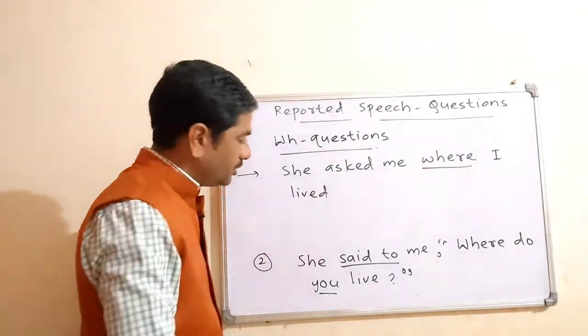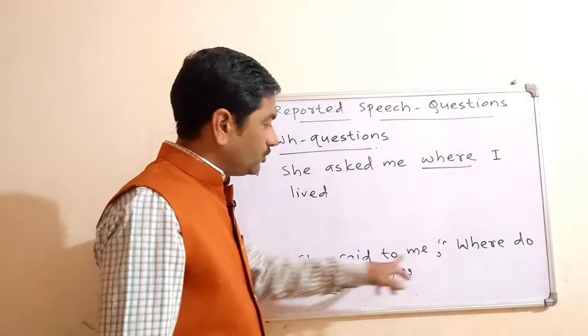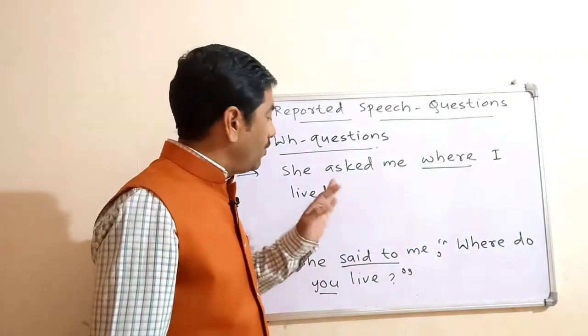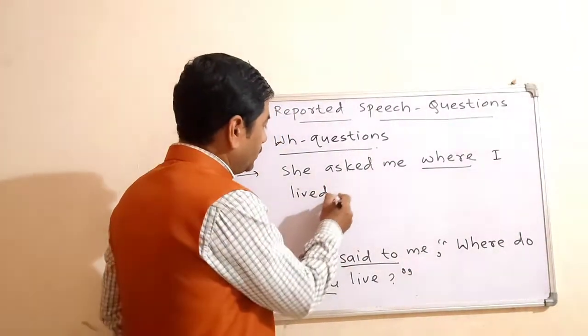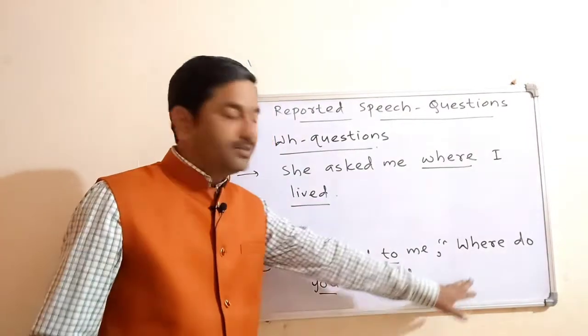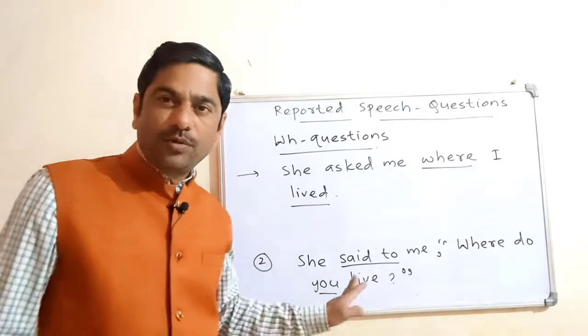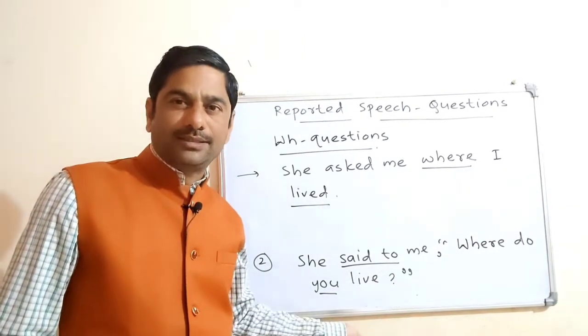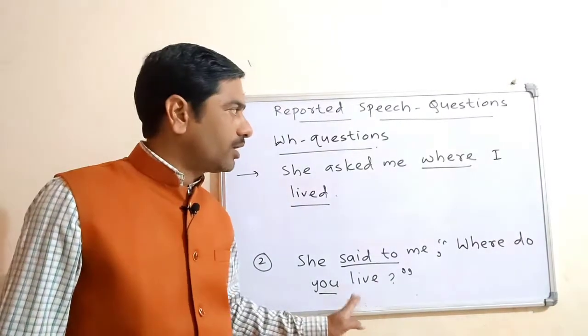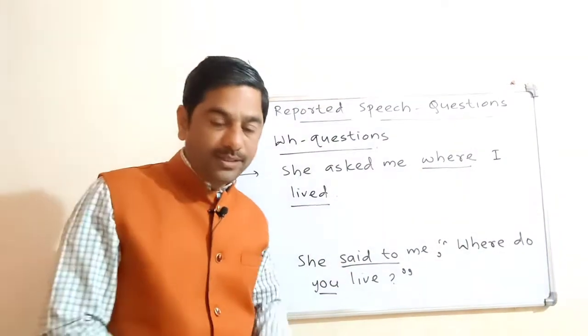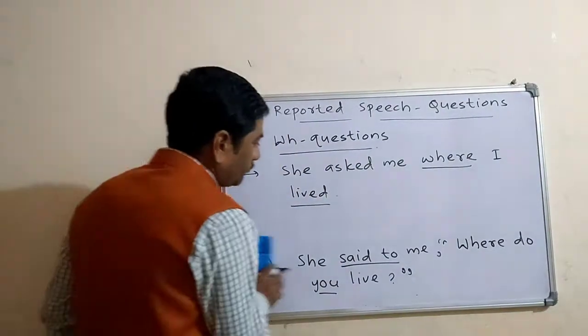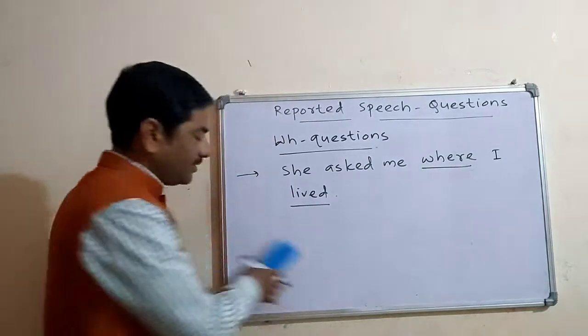And you have to change this "you" into "I," because "you" is for me. Where I lived. Understood? This question is of simple present tense. You have to change it into simple past tense. Simple past tense statement: where I lived. That will be the answer. Next sentence I will write here.